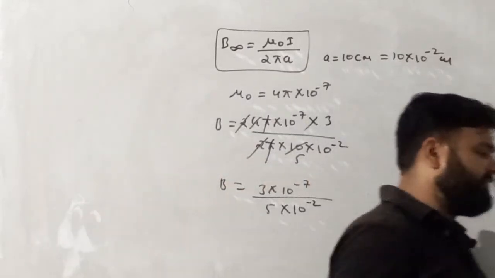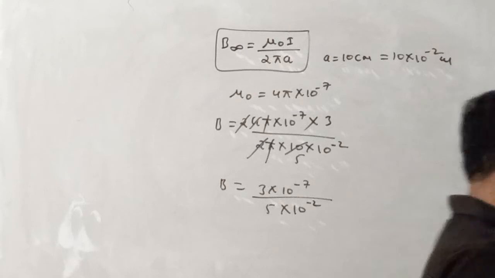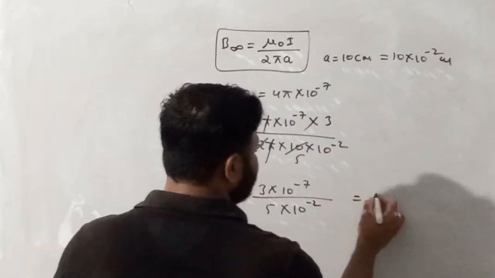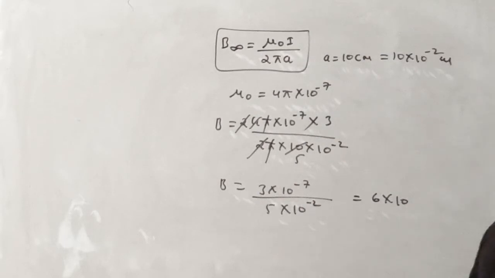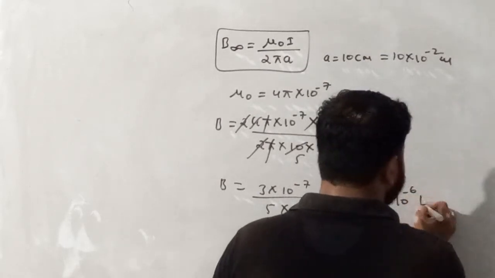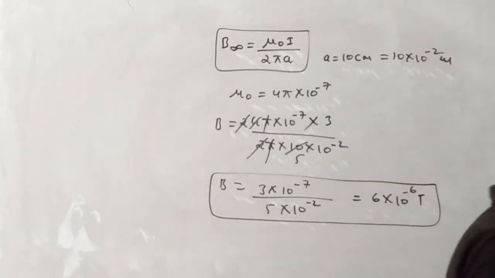So 3 by 5 into 10 raised to the power minus 5, that is 6 into 10 raised to the power minus 6 Tesla, which is the correct answer of this question.